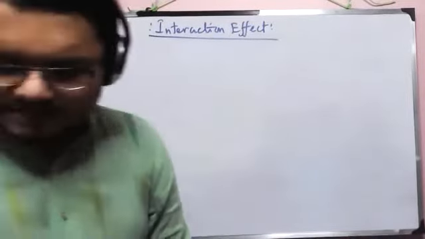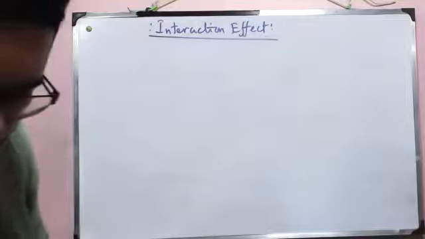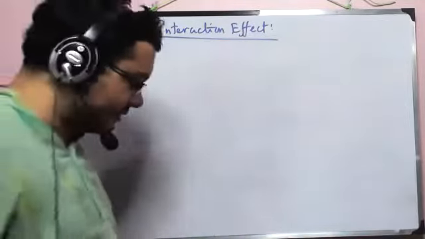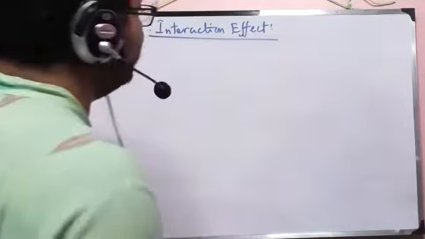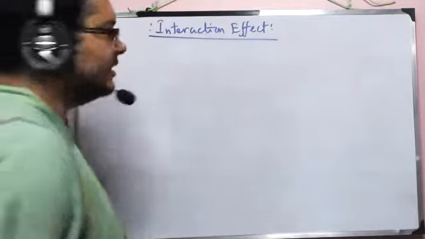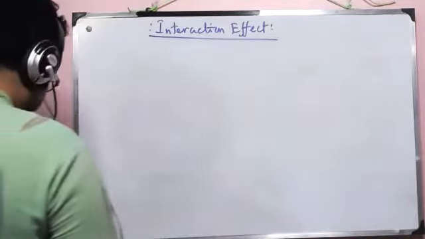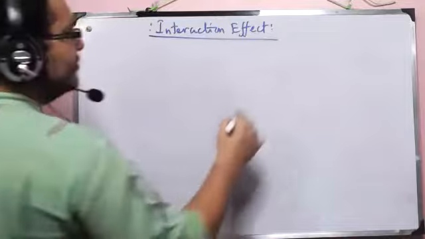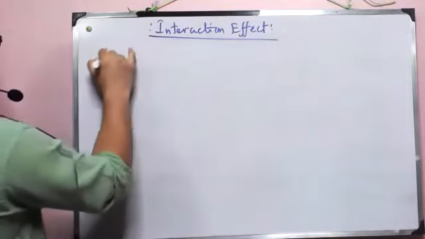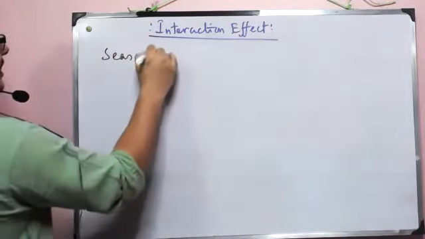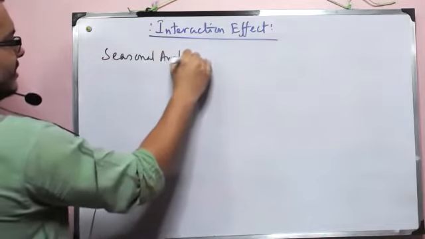So there are three topics in which the effect of dummy variables will be observed. Number one is written here, interaction effect. And then we will do something called seasonal analysis. This is something entirely related to time series.